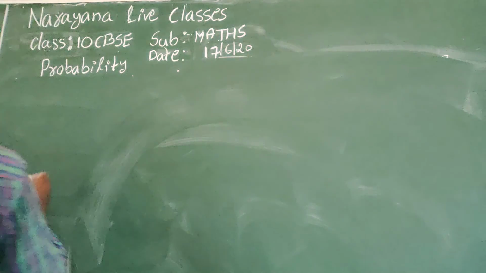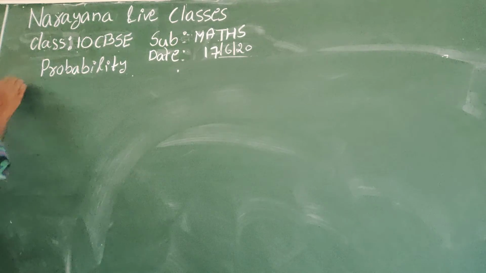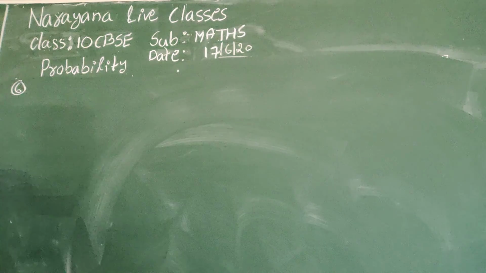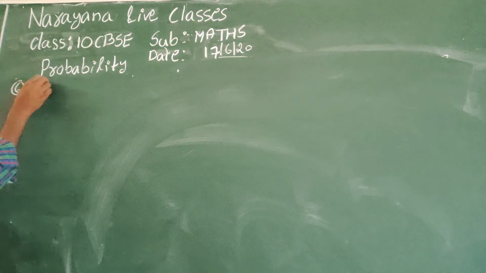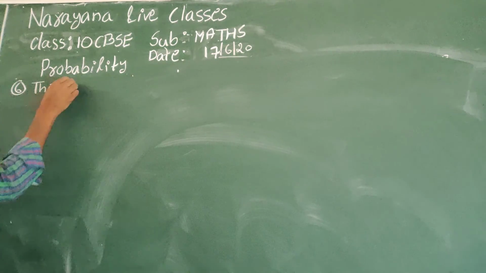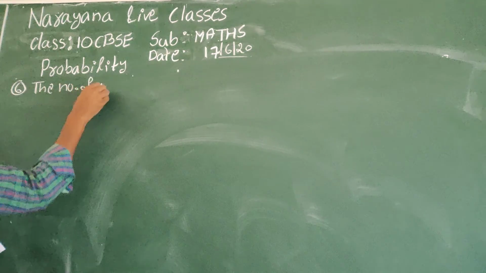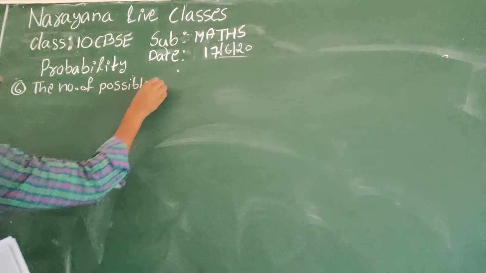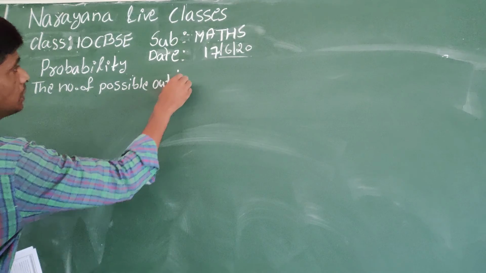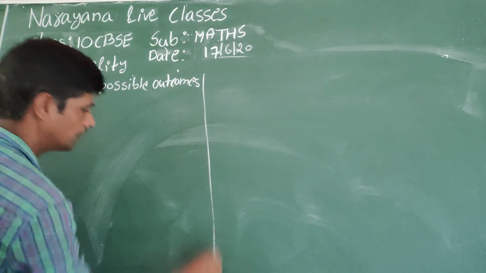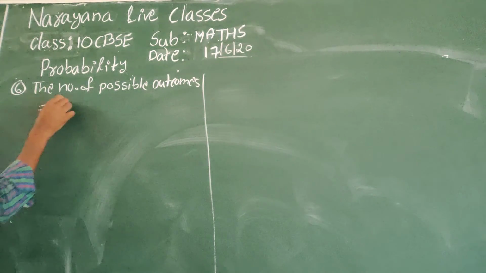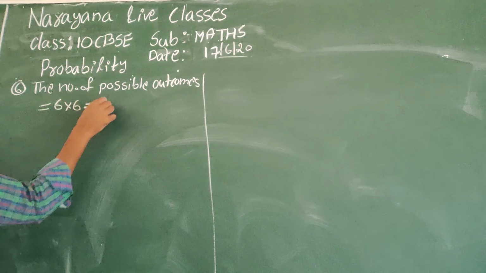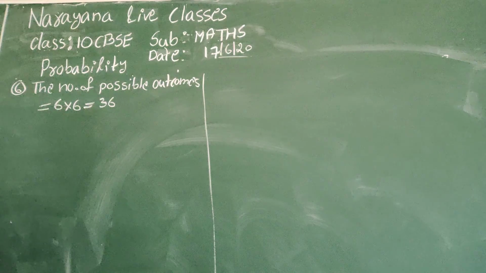See here, sixth one, the number of possible outcomes is 6 into 6, 2 dice, 6 sixes are 36. Total possible outcomes are 36.